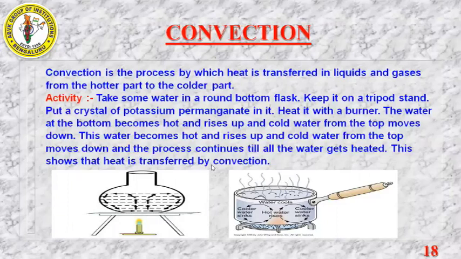So where can you observe this? You can observe this while you are boiling water with the help of a water heater. So if you have a water heater in your home, conduct this activity. Plug in the water heater, put it in the water. After some time, remove the water heater and touch the upper part of the water and the lower part of the water. So you can see the difference. The upper part of the water will be hot, whereas the lower part of the water will be cold.